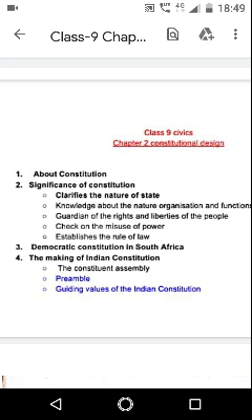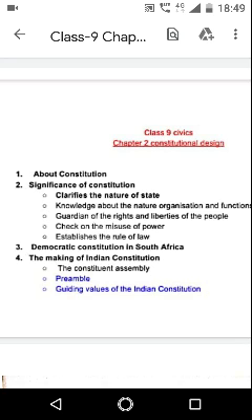Now our next topic is the making of the Indian constitution. In 1928, Motilal Nehru and 8 other Congress leaders drafted a constitution for India. In 1931, the resolution at the Karachi session of the Indian National Congress mainly dealt with how independent India's constitution should look.